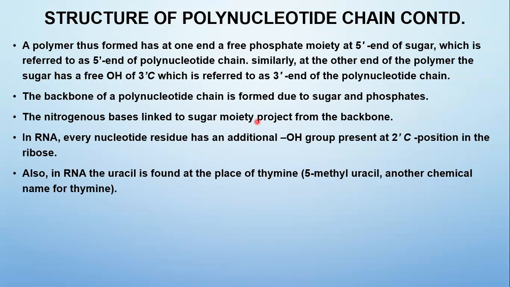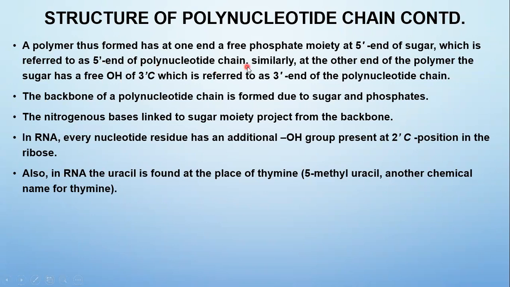So a polymer formed has at one end a free phosphate moiety at the 5' end of the sugar. Moiety refers to a part of the molecule, not the whole molecule. So this is called the phosphate moiety. It is positioned at the 5th carbon of the pentose sugar, the 5' end of the sugar, which is referred to as the 5' end of the polynucleotide chain.